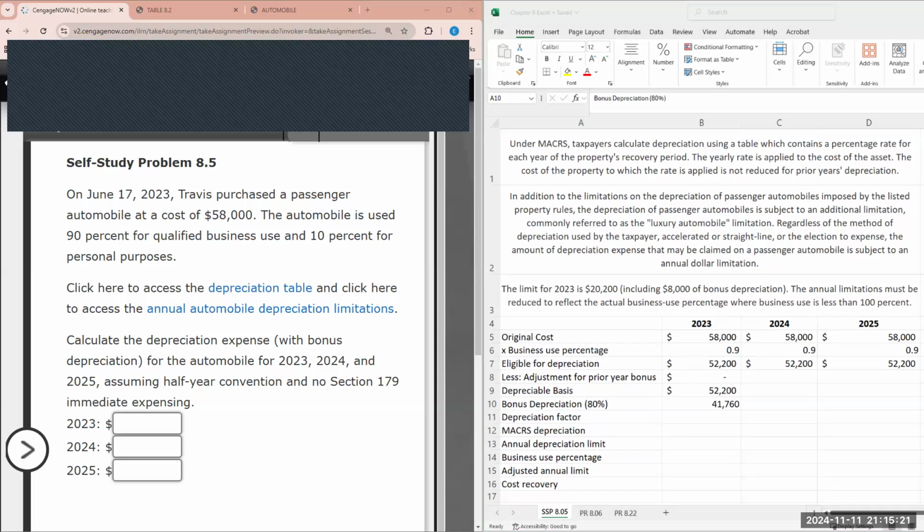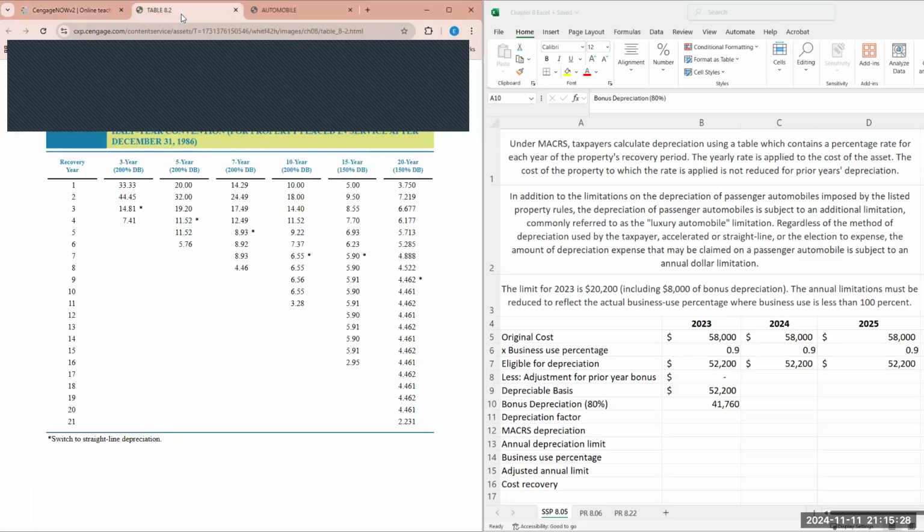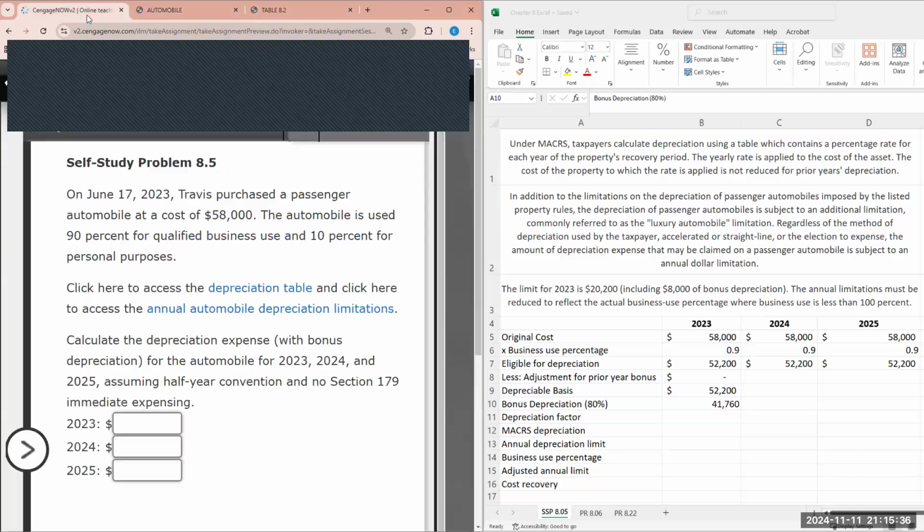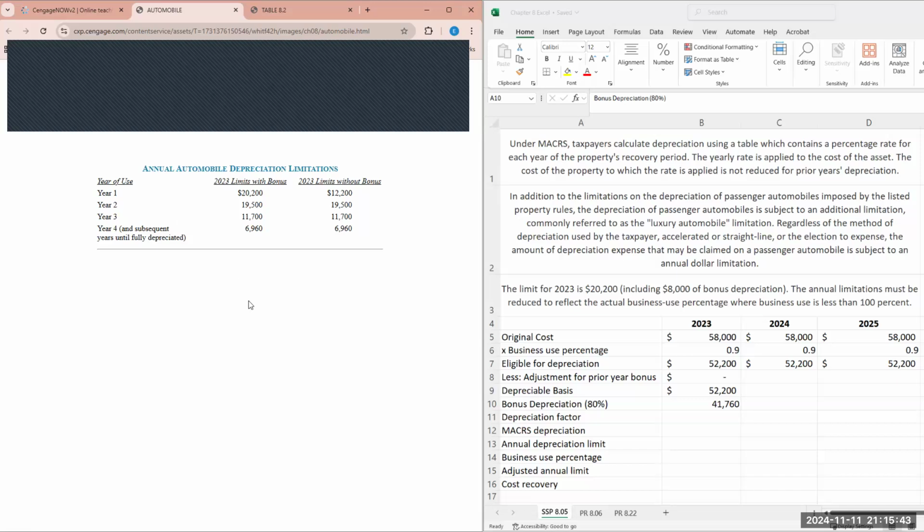But now we need to factor in some annual depreciation limits. So here we look at the table. With this table, we're seeing the 2023 limits with bonus. As far as the charts we're going to use, we're going to access the annual automobile depreciation limits. That's the first thing we're going to consider.